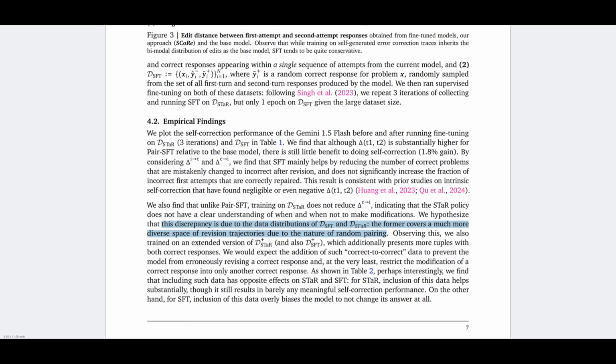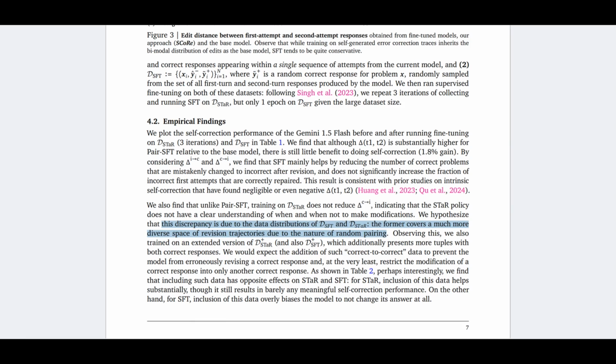In plain words, the two solutions in the pair SFT are basically irrelevant because they are randomly sampled independently. While in the STaR method, they are in the same prompt, so the trajectory is more consistent, and the first and second solutions are highly dependent.